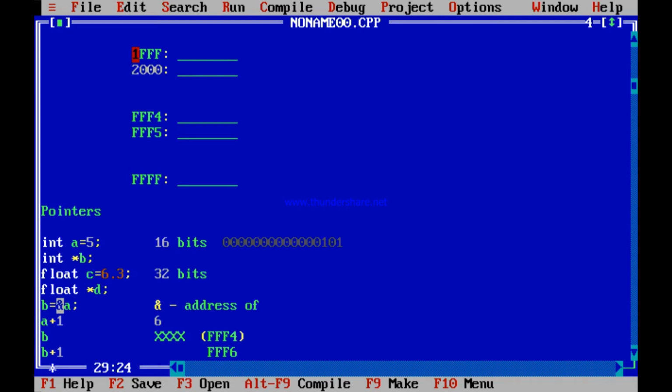Why will it mean FFF6? Because b is containing an address which contains an integer. So the next memory location will not mean FFF5, because FFF5 is still containing part of the same number 5. Think like this: what is the next memory location available? The next memory location available is FFF6. This is how you represent it.